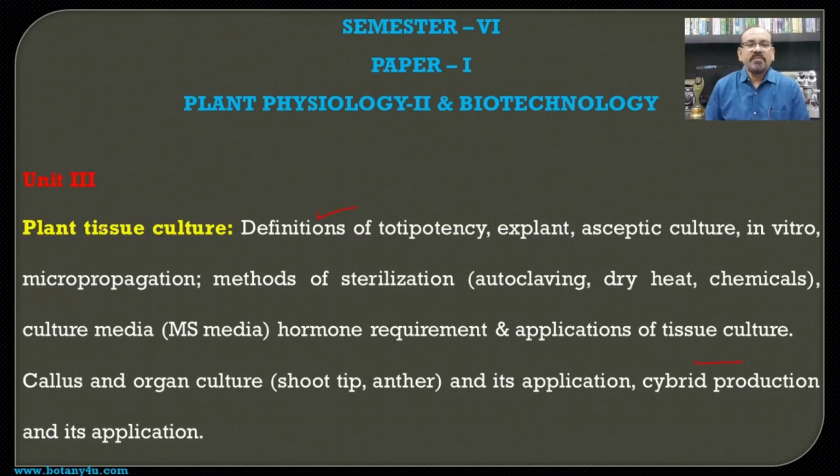So these are the different topics which are included in this plant tissue culture unit 3 of paper 1 for semester 6. So we will see the different MCQs based on these different topics.